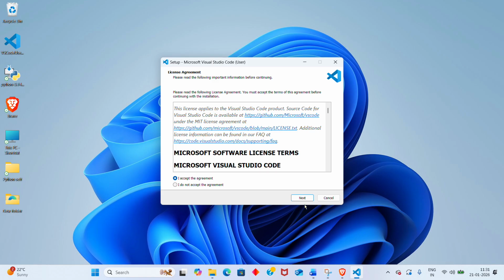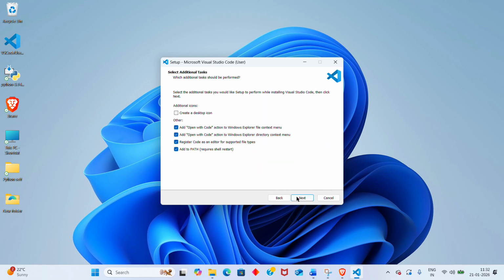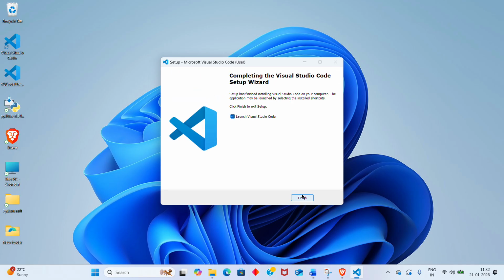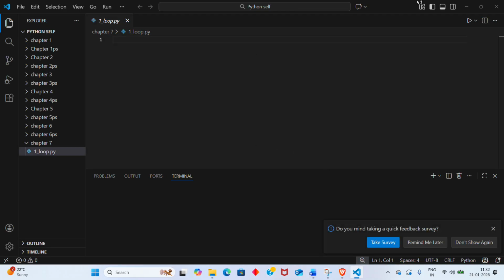Accept the agreement, and next, create a desktop icon. Install. So now the setup is installing VS Code. Now VS Code is successfully installed.